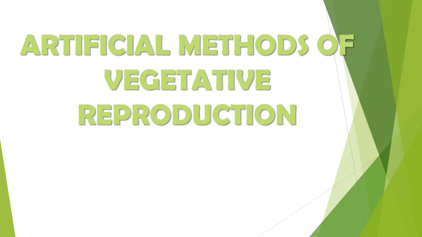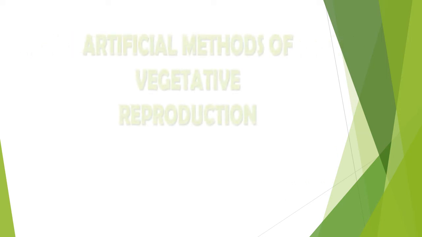So here also we are using the vegetative parts of the plant, it can be stem or root or leaf, but we have to do it. If it is stem cutting, it means we manually cut the stem and then plant it. So that is what is meant by artificial method. Naturally it is not taking place. We have to do it. Now we will see one by one with examples.